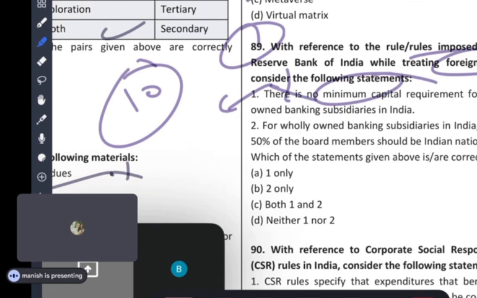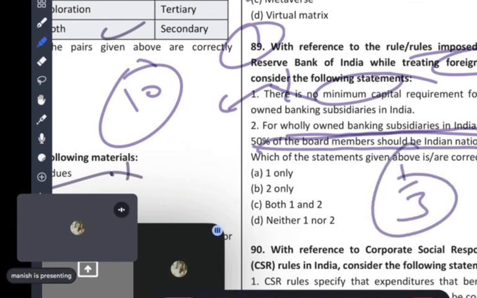So one is wrong. There is no minimum capital requirement. No, no, no, I cannot say that. From my general information I'm telling you, this cannot happen in any case. The second: for a wholly owned banking subsidiary in India, at least 50% of the votes should be Indian nationals. Guys, if a foreigner is coming to India, there should be some Indian stake, right? But they are opening in India, so you can make it one third, 20%. 50% is too much. Be careful, there is a chance of mistake if you are not so clear, but still the answer here is none, because both are wrong.